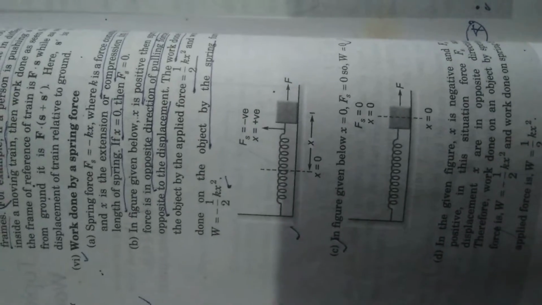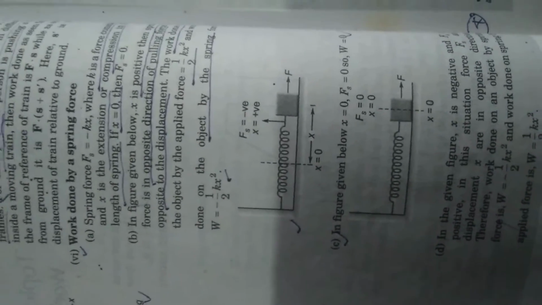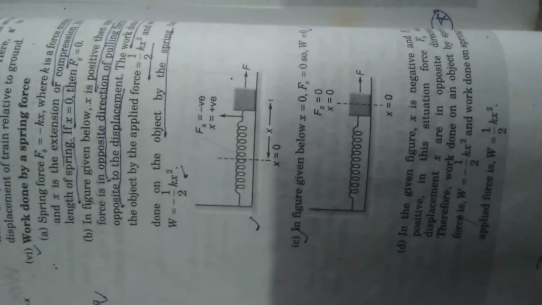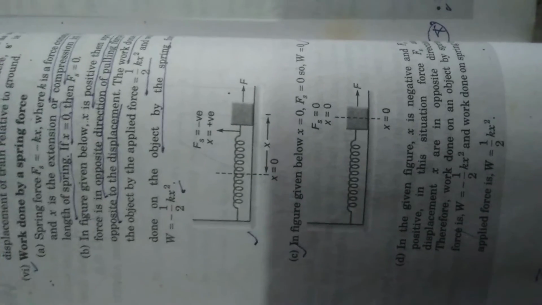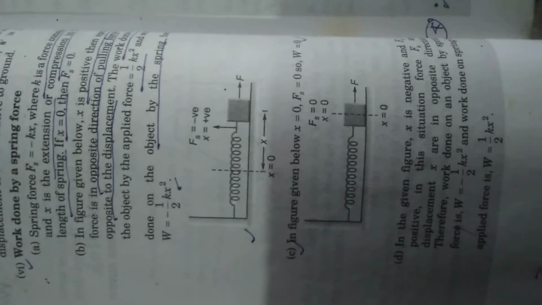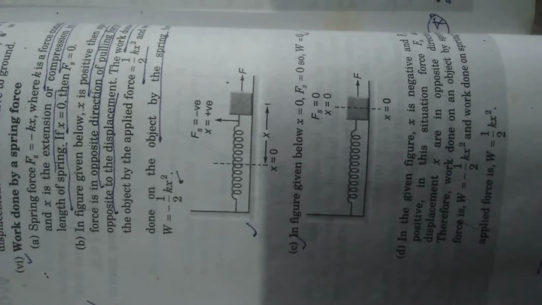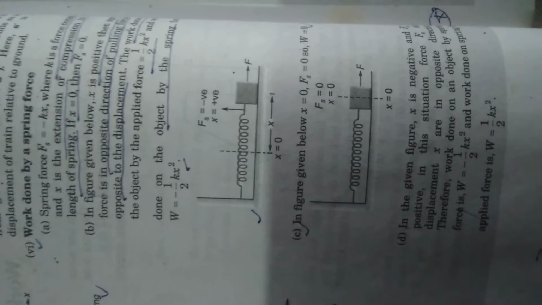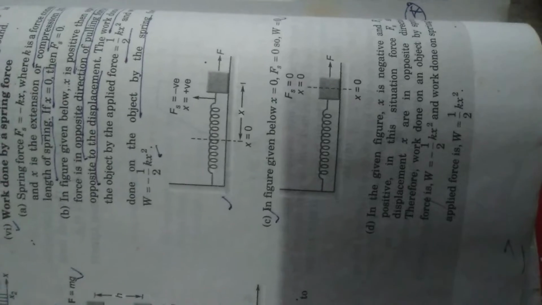Work done by a spring force: Fs is equal to minus kx, where k is the force constant and x is the extension or compression in the length of the spring. If x is equal to 0, Fs is equal to 0. If x is positive, the force is in the opposite direction, the pulling force opposite to the displacement. The work done on the object by the applying force is half kx squared, and the work done by the spring is W equal to minus half kx squared. Fs is negative and x is positive.